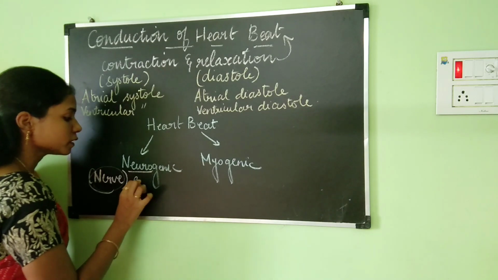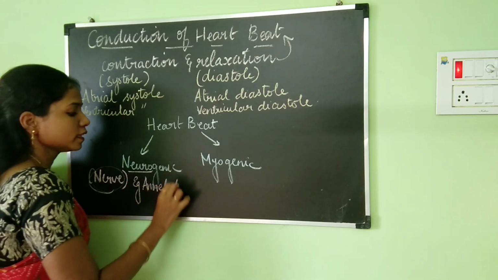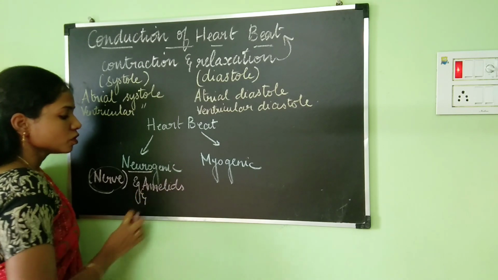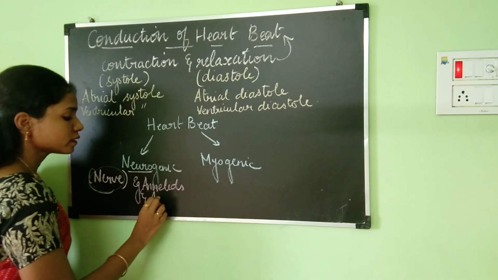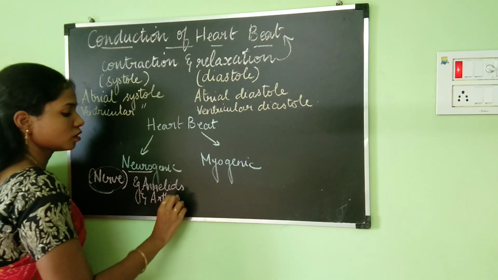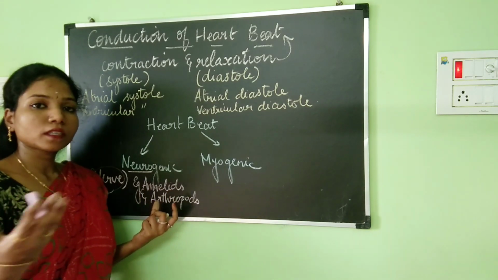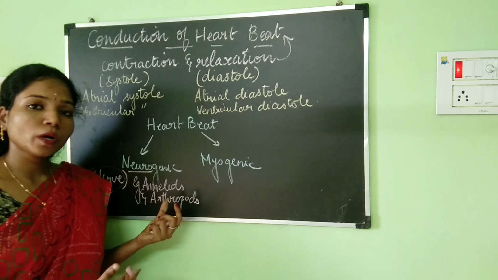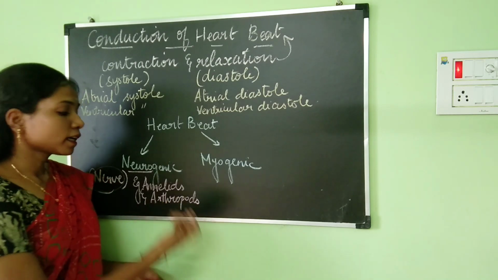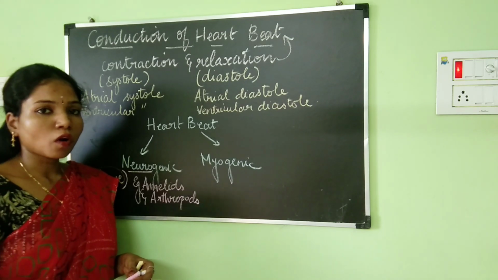The examples of this are annelids and arthropods. This type of neurogenic heartbeat is seen in annelids and arthropods. Under annelids, the examples are earthworm and leech. And for arthropods, we have a very common example, which is the cockroach.